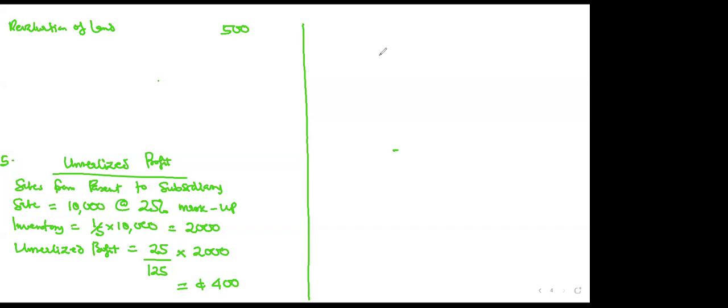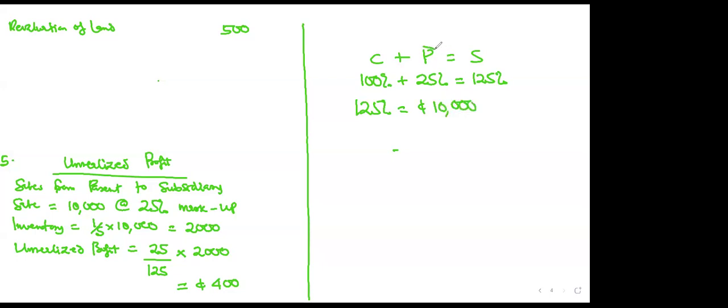Again, let me demonstrate it here. This is what I'm doing. Cost plus profit is equal to selling price. Now, if it is a markup, it means cost is 100%. The profit policy is 25%. Therefore, selling price will be 125%. Can you see? Therefore, if the sale is representing 125%, which is equivalent to the amount, then we are looking for the profit, which is 25%. Therefore, 25% will be equal to what?